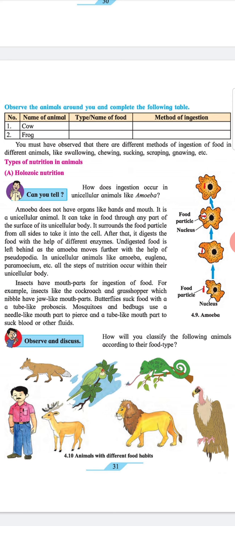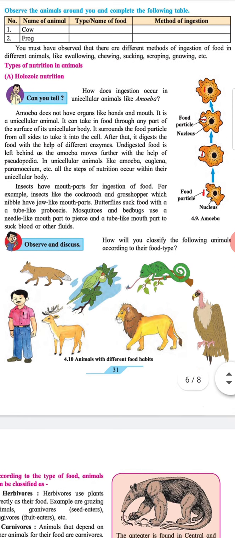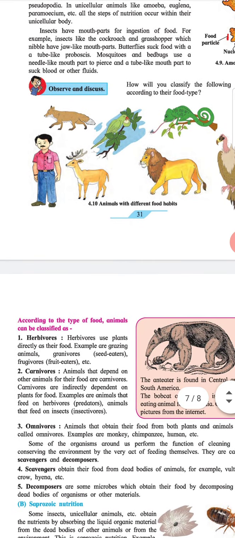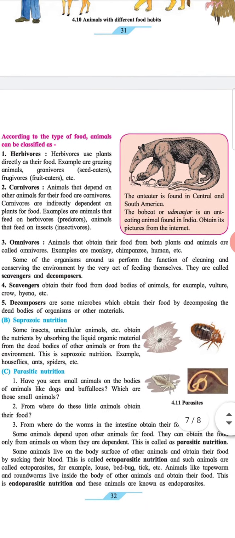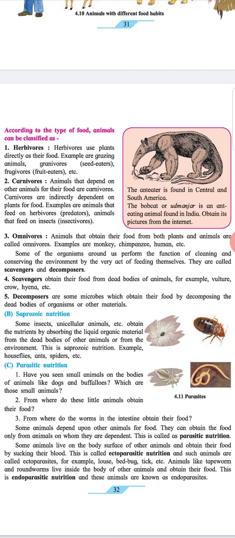Observe and discuss. How will you classify the following animals according to their food type? Heading. According to the type of food, animals can be classified as 1. Herbivorous. Herbivores use plants directly as their food. Examples are grazing animals, granivorous (seed eaters), frugivorous (fruit eaters), etc.